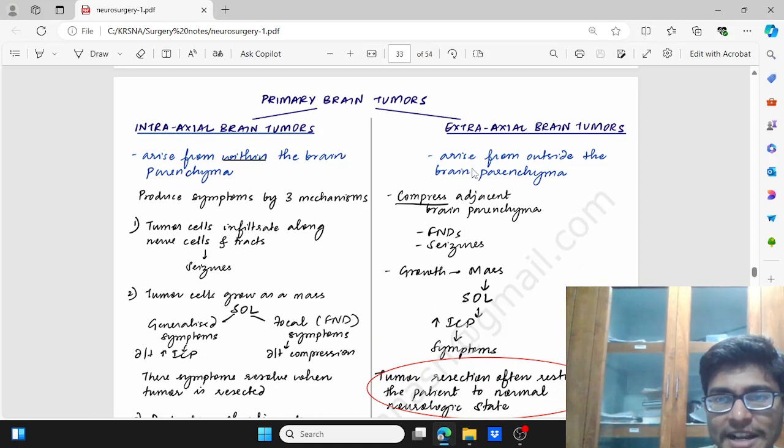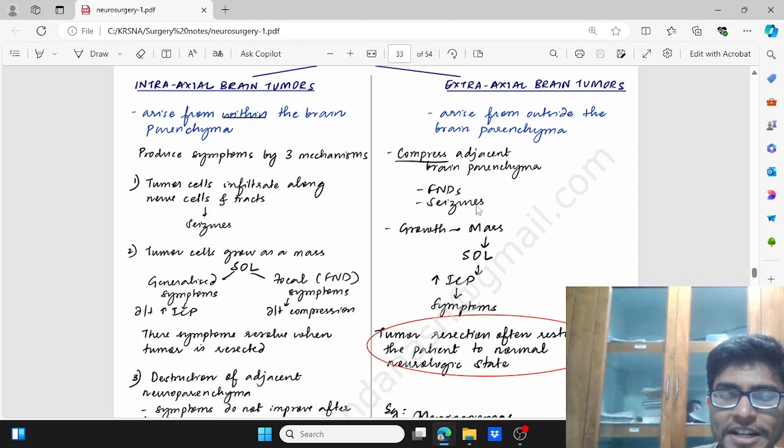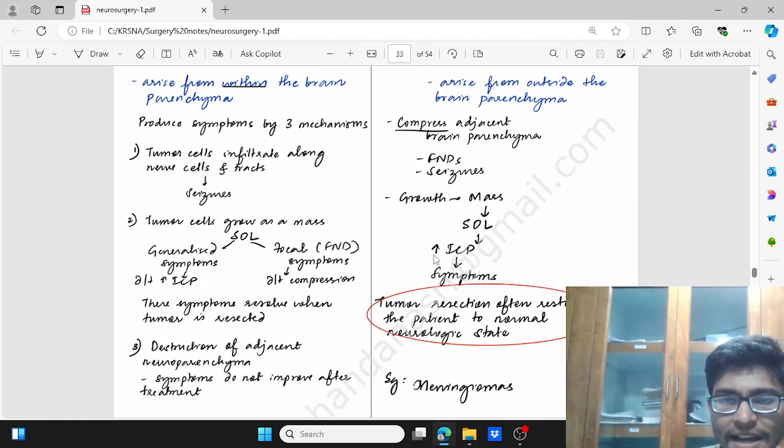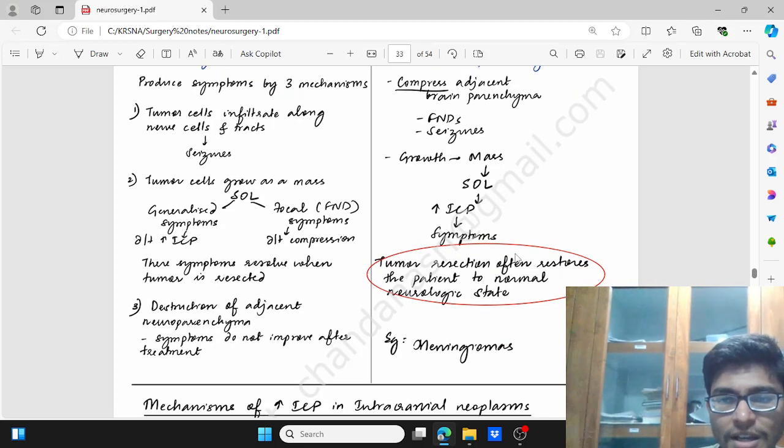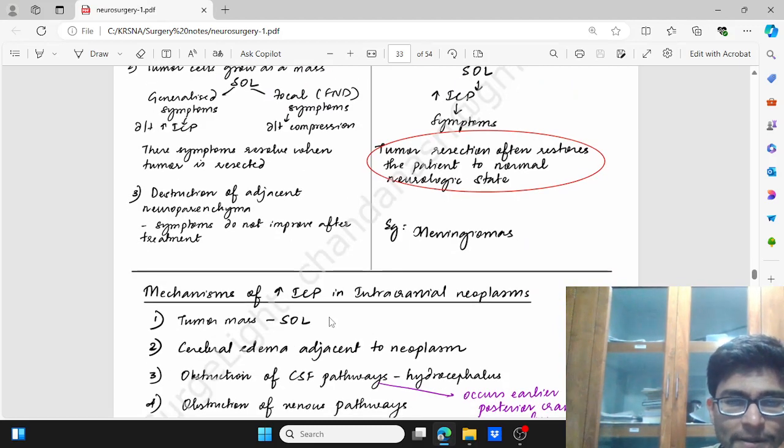Then the extraaxial brain tumors, which are outside the brain parenchyma, mainly compress the brain parenchyma, resulting in functional neurological deficit or seizure. Growth resulting in mass, that is SOL, results in raised ICP causing symptoms. When the tumor is resected, the patient becomes normal. An example is the meningioma.